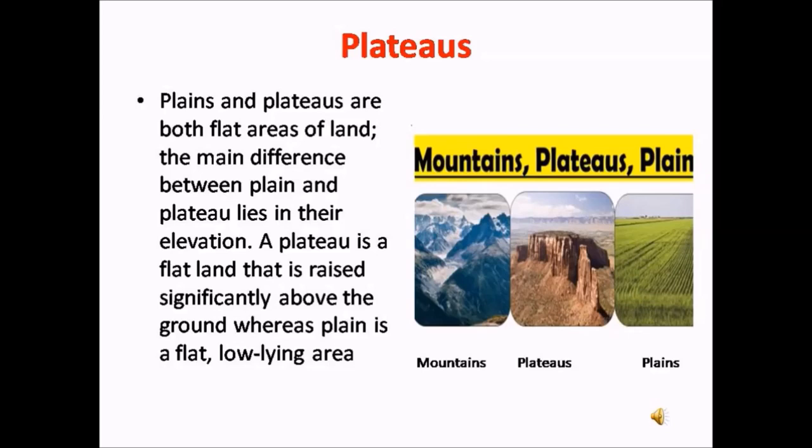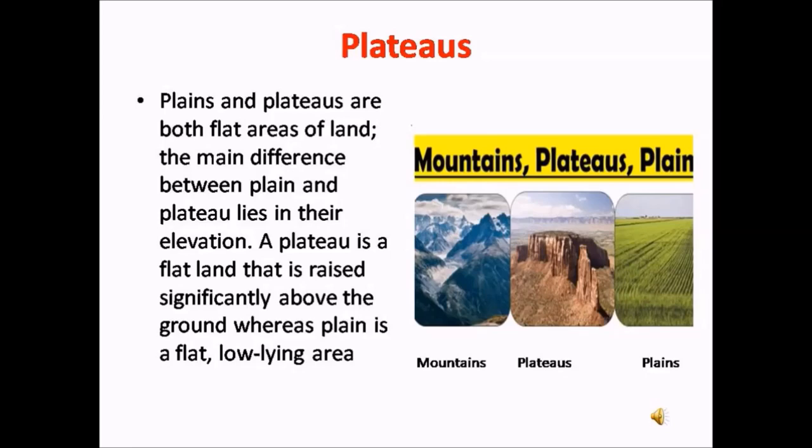As you can see in the picture here, the plains are flat low-lying areas, whereas the plateaus are elevated or raised a few meters above the ground surface. The plateaus are not as high as the mountains and they do not have sharp pointed peaks.